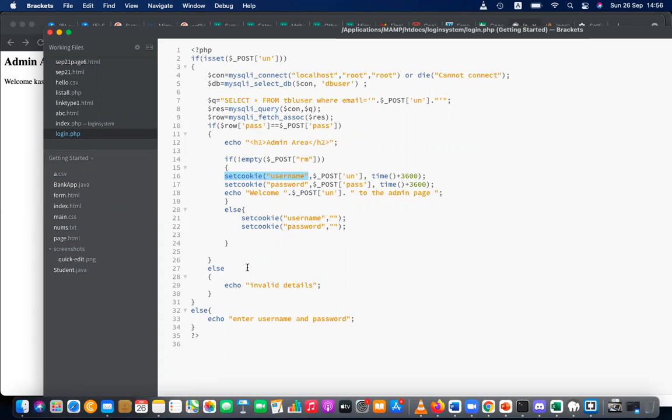And you can set a cookie, maybe let's set another cookie. I'm going to set a key, but this time I'm going to set cookie error, and it is invalid credentials, invalid username or password. And I'm just setting some expiry time for the cookie. Otherwise it will be expired.